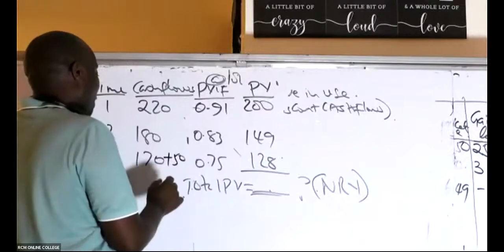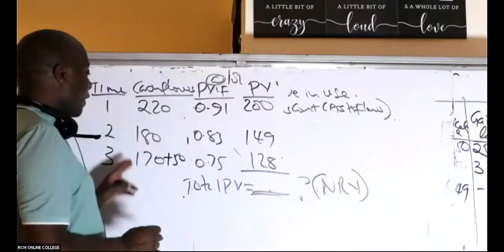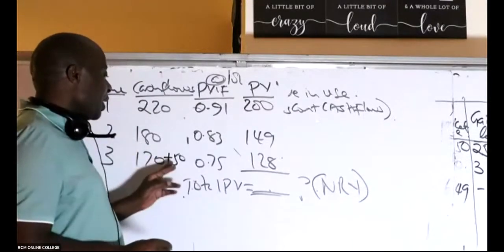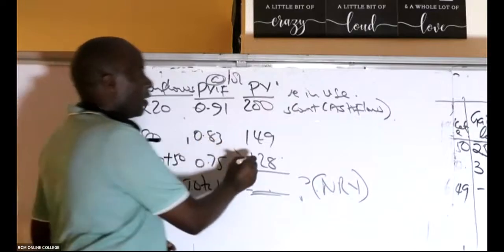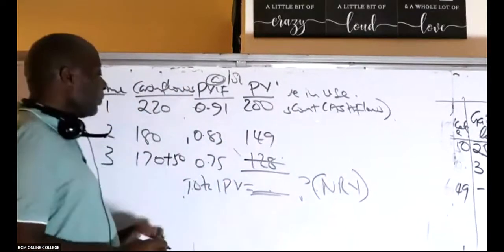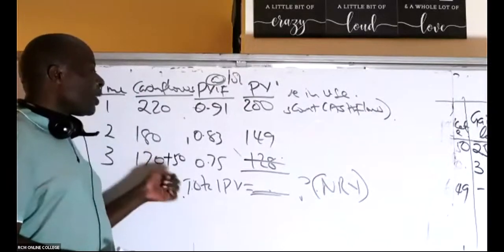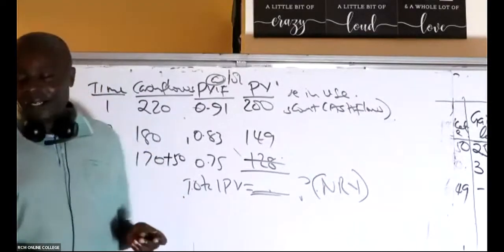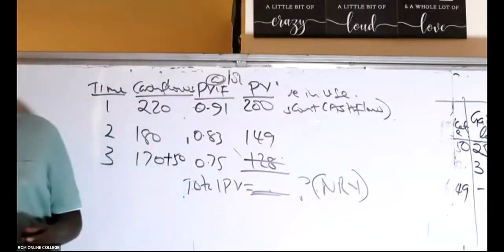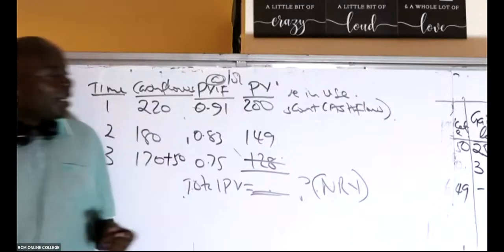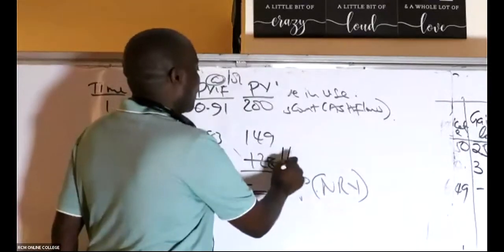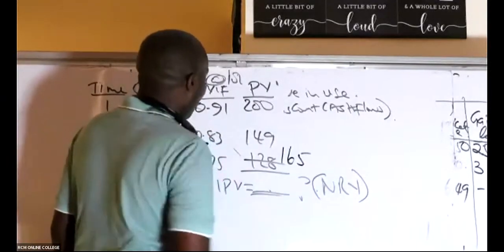Here, year 3, we shall enjoy 2 cash flows. We shall have the cash flows from doing business, and we shall have the scrap. Please, this figure here is wrong. So 170 plus 50 is 230. So 230 times 0.75 gives me what figure, somebody here? So Paul gives me a figure of 165. So then are you able to give me the true figure here?